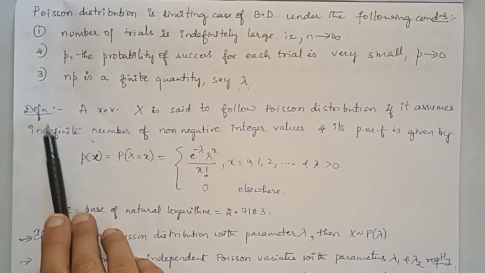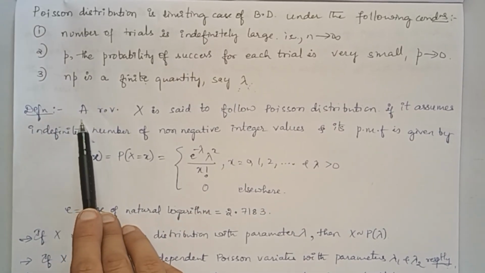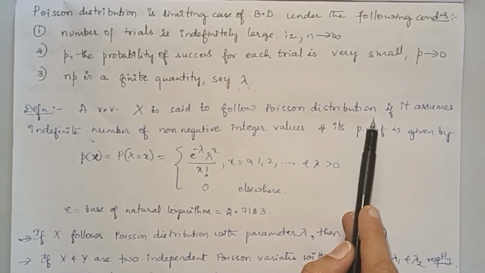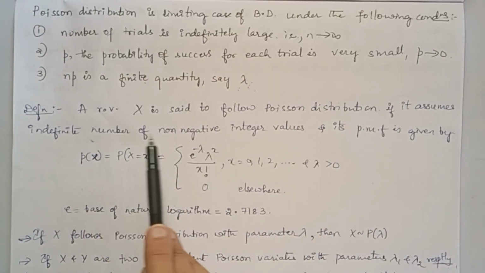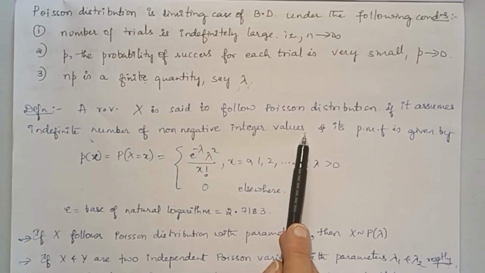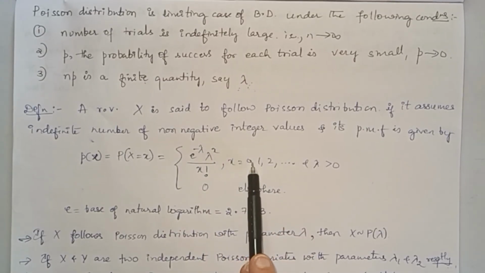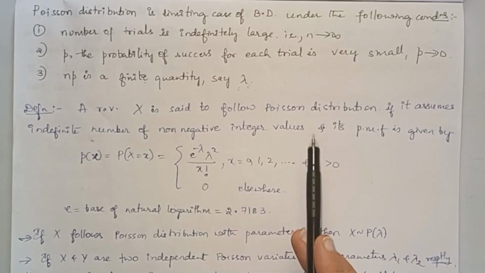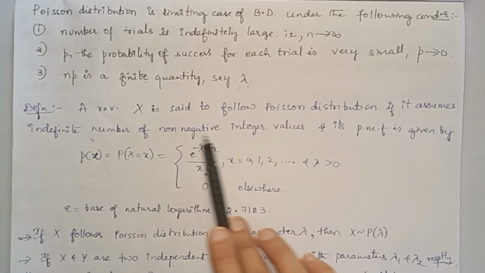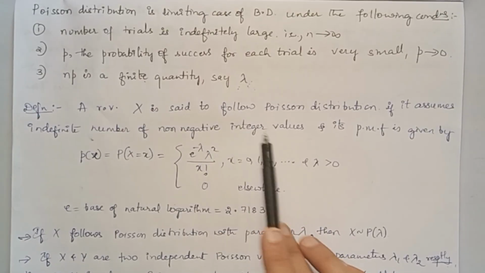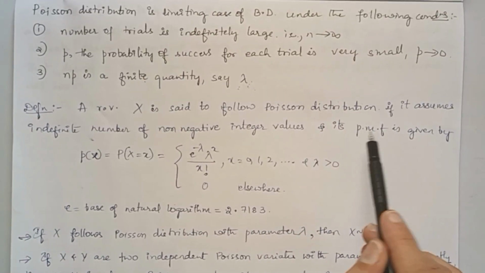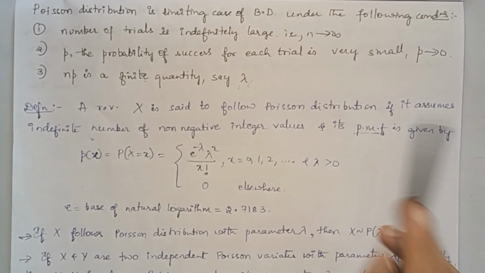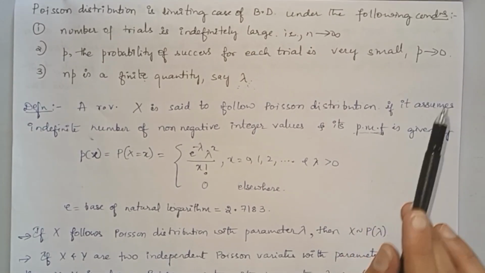Therefore, mathematically, we define a Poisson distribution as follows: a random variable x is said to follow Poisson distribution if it assumes an indefinite number of non-negative integer values, meaning success values x equals 0 successes, 1 success, 2 successes. We don't know, because the number of trials is not known. So it takes an indefinite number of positive as well as 0 integer values, and its probability mass function, because it is again a discrete probability distribution. We are studying discrete probability distributions now.